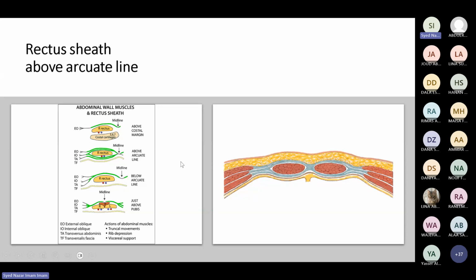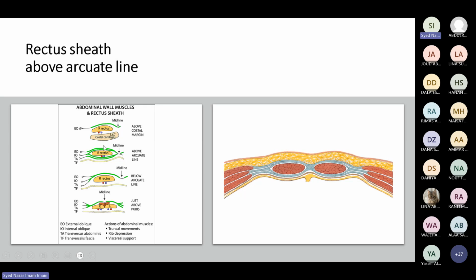So as I told you, the rectus sheath is different in the different regions. One is above the costal margin. There is only one anterior wall, and that is formed by the external oblique muscle. Now, above the arcuate line, I told you that there is an arcuate line, which is between what? Which is between the umbilicus and the pubic symphysis. So above the arcuate line and below the costal margin.